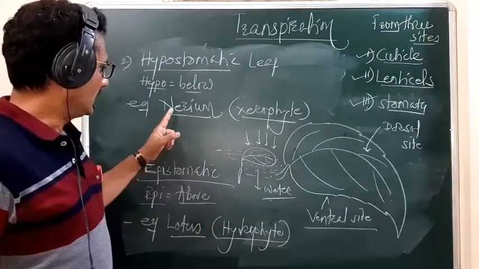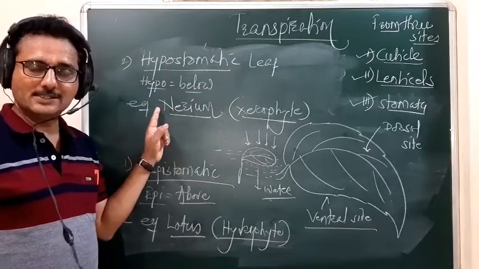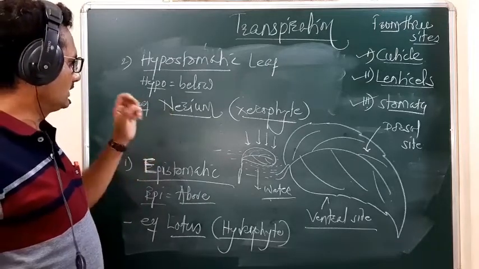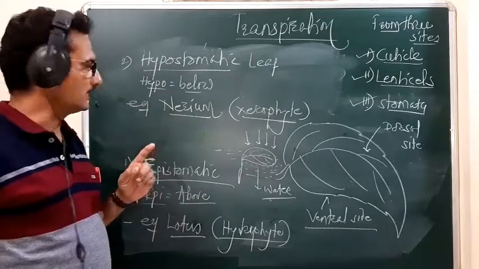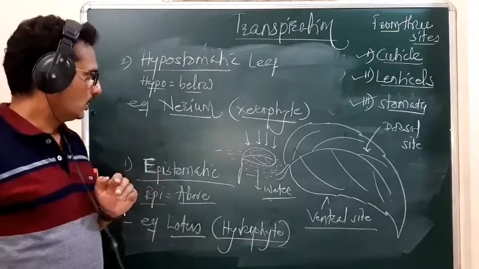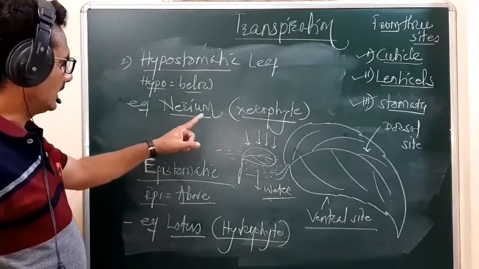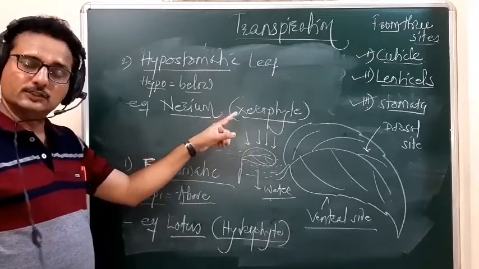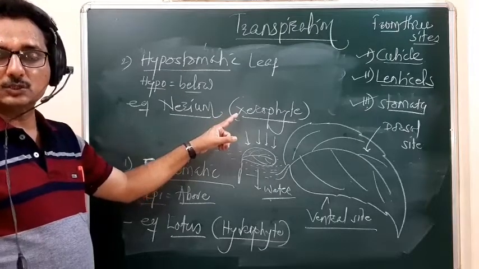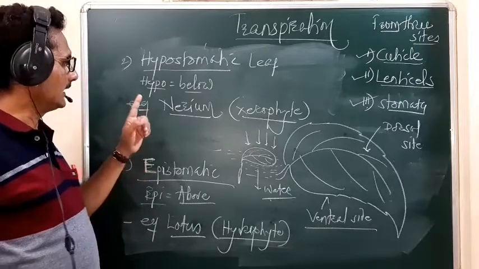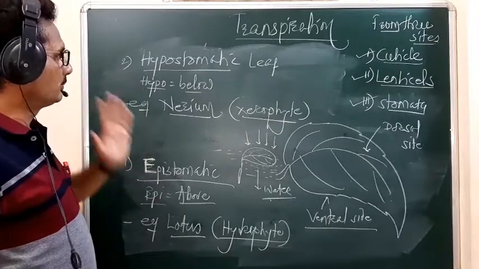So in your textbook, the example given is Nerium. In Nerium, the stomata are situated all along the lower epidermis, and this is the xerophytic character. In the xerophyte, the stomata are situated all along the lower epidermis, and that leaves are hypostomatic.